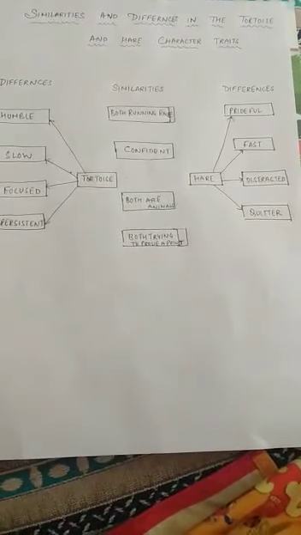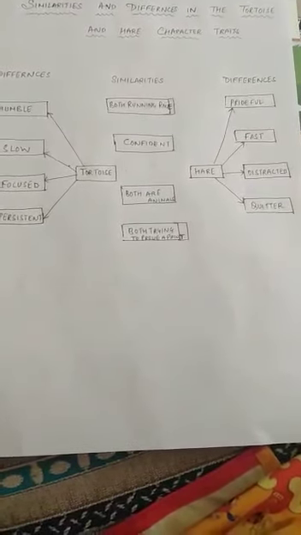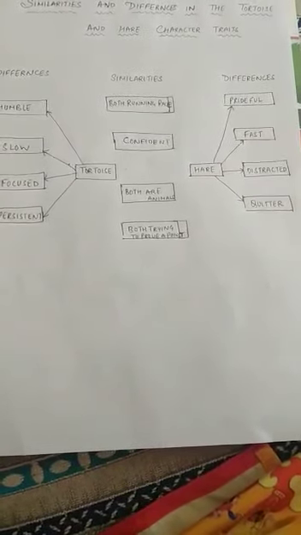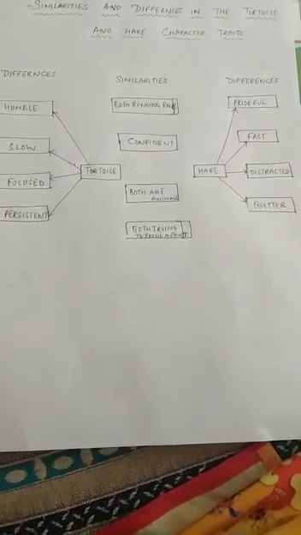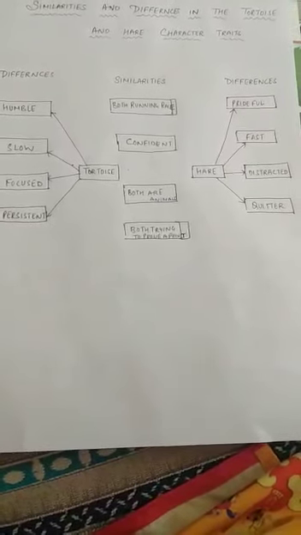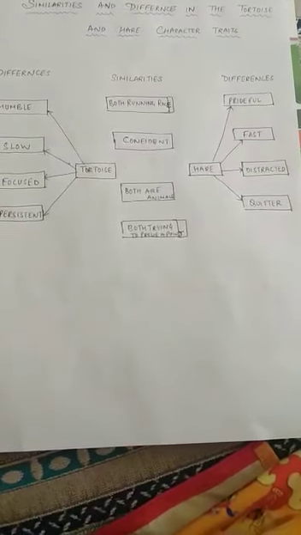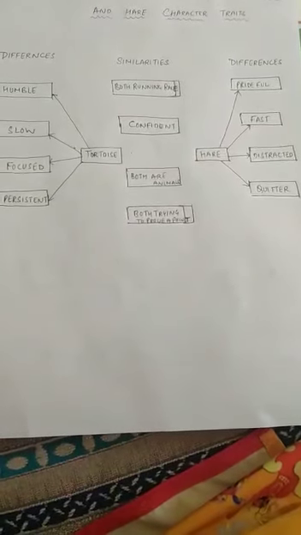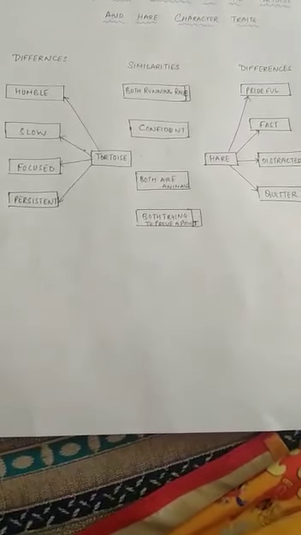Now let us look at Hare. What are his qualities? He is prideful. He is full of ego, full of pride that I will win the race. He is fast. As you all know, the hare runs very fast. He is distracted. That means when you lose your concentration from something, that is being distracted. He is a quitter. A quitter is one who gives up easily. Before a task is finished, we give up, we quit it. That is a quitter.